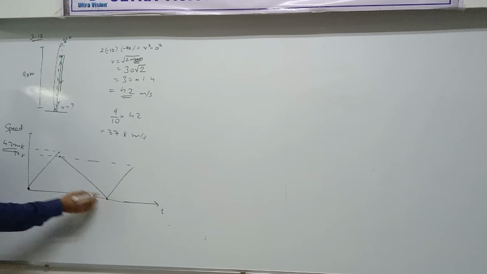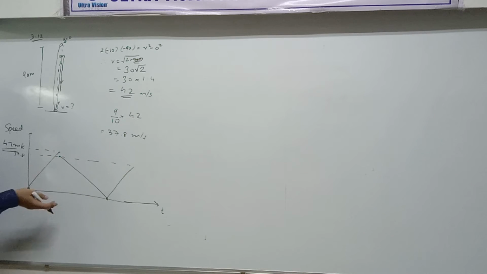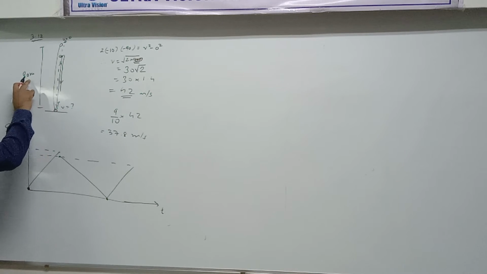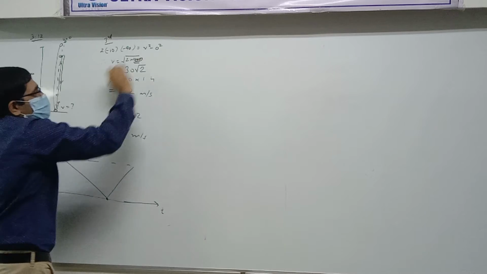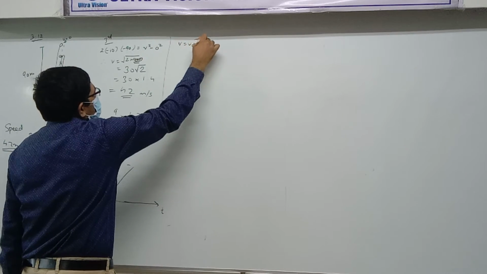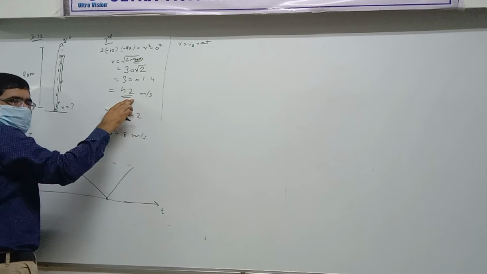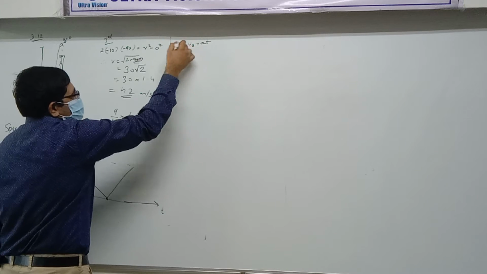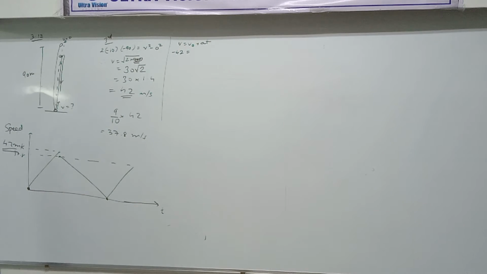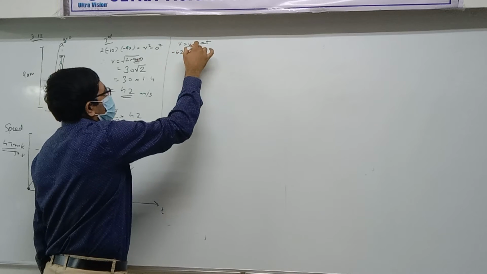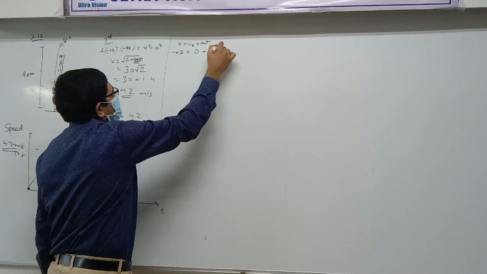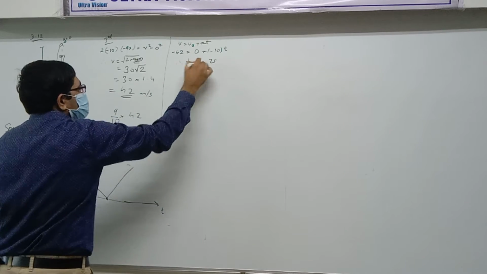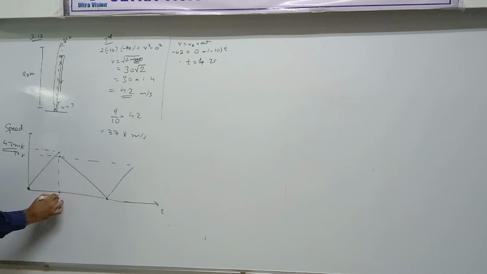Now what about this time or this time? A time can be defined again by using the equations of kinematics. Like in how much time will it hit the ground from 90 meters? Can you use the first equation v equal to v0 plus at? What's final? 42. Correct or not? The velocity is negative. Speed 42, velocity negative, 0 plus minus 10 into t. So that will give you t equal to 4.2 seconds. Understood? So like that, we can find out all the times.